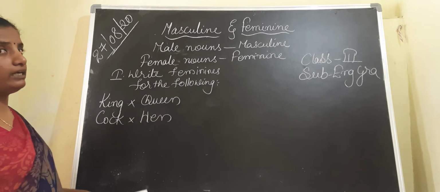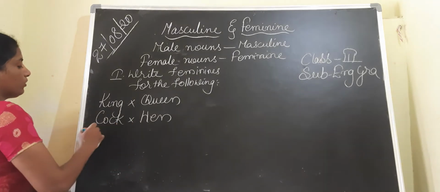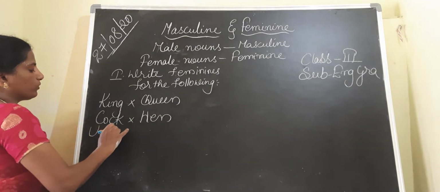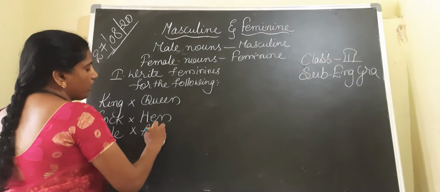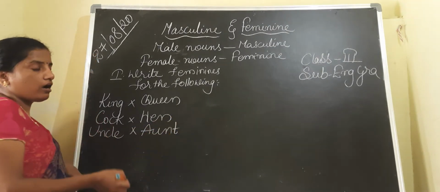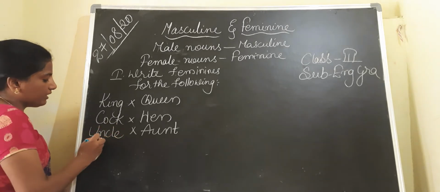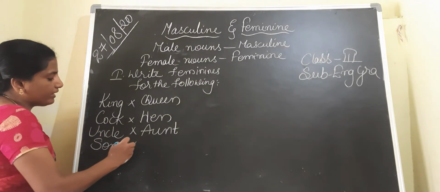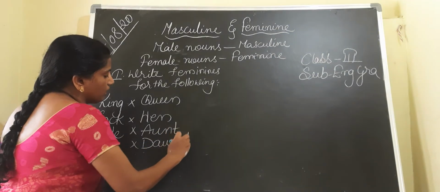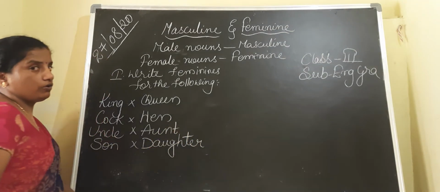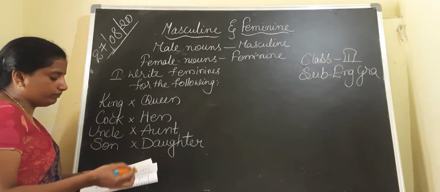Next, uncle. They gave us uncle to write the feminine gender. For uncle, aunt. Next, son. Son, feminine gender. Daughter. D-A-U-G-H-T-E-R. Daughter. Okay, son, daughter.